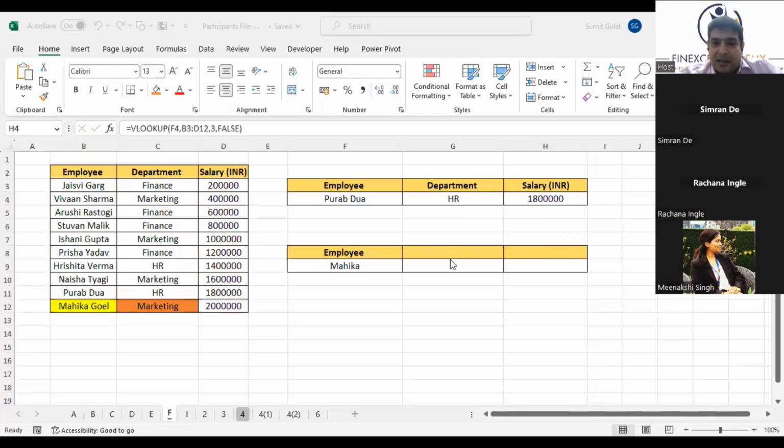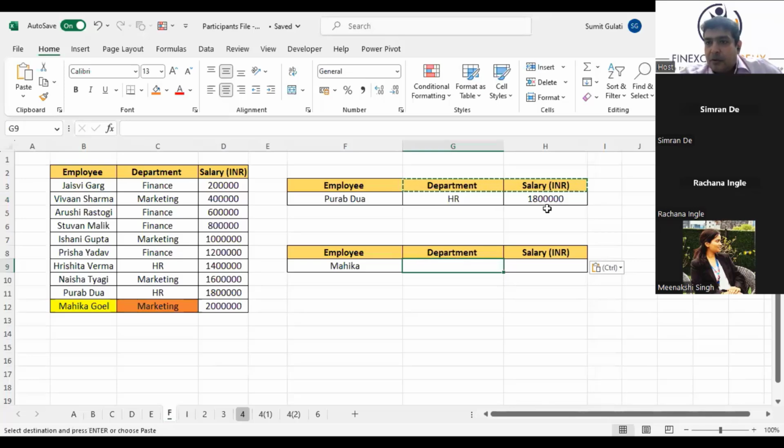If there's a space, I'll get to it. I'll get to something interesting. If somebody does not remember the complete name, he only remembers Mahika. Can I use a VLOOKUP to get department and salary? Can you help me with this? Try it out.